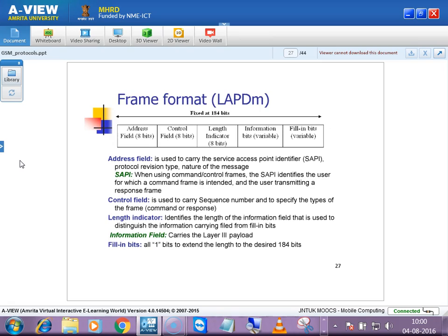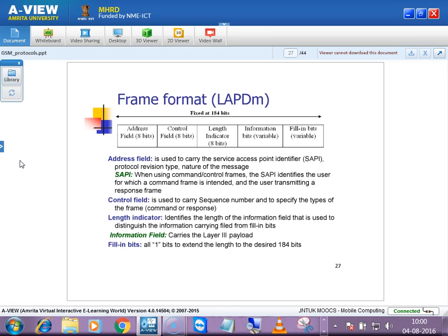So to which PDN network you are taking the data, or from which PSTN it is coming, these kinds of things will come under it. If it is only a voice signal, then you will be having one access point. If it is related to data, then you will be having another access point.